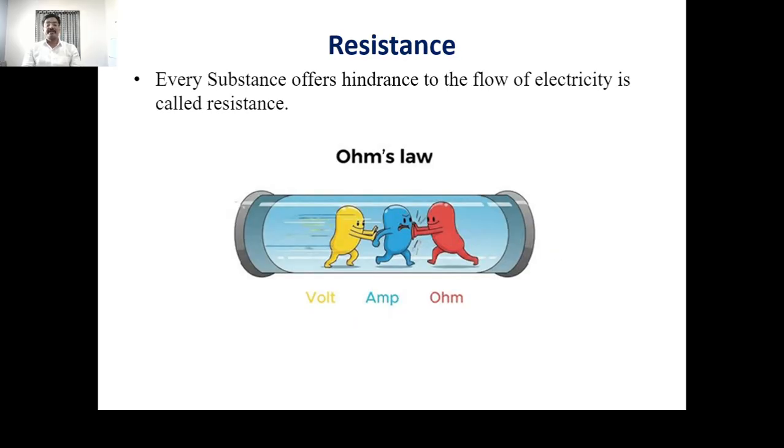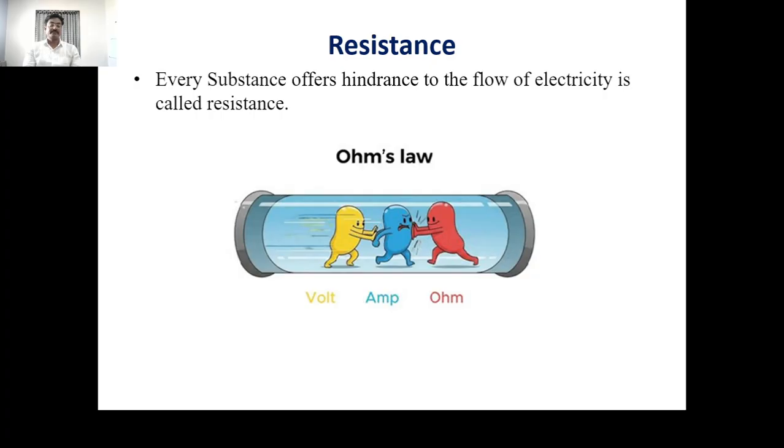There are certain terminologies used in electrochemistry. The first terminology which we are going to study is resistance. Every substance offers hindrance to the flow of electricity to a smaller or larger extent, and this hindrance to the flow of electricity is called the resistance.